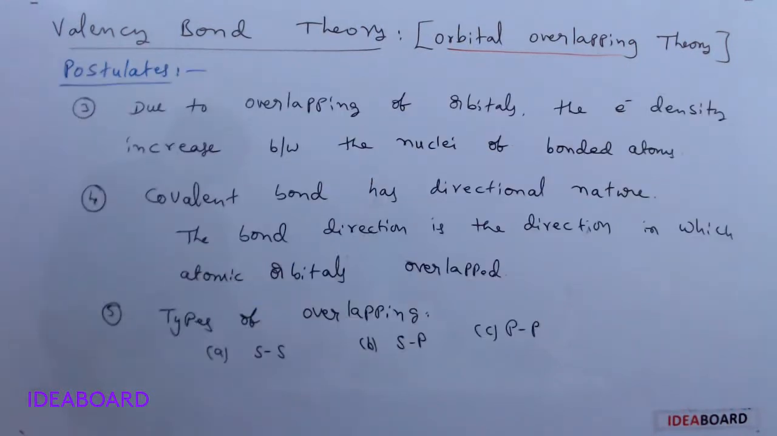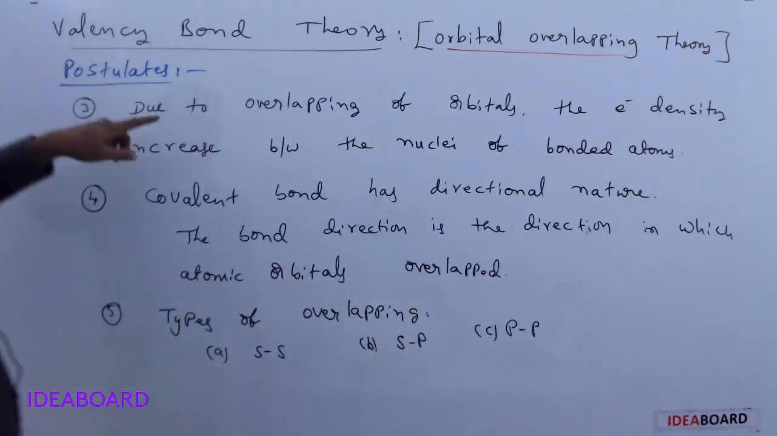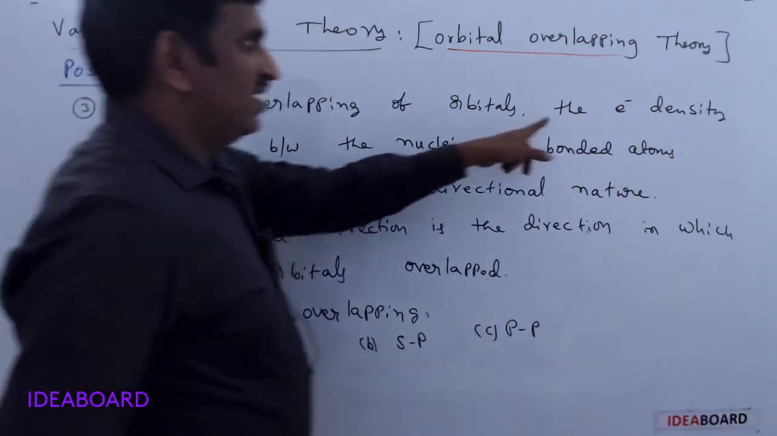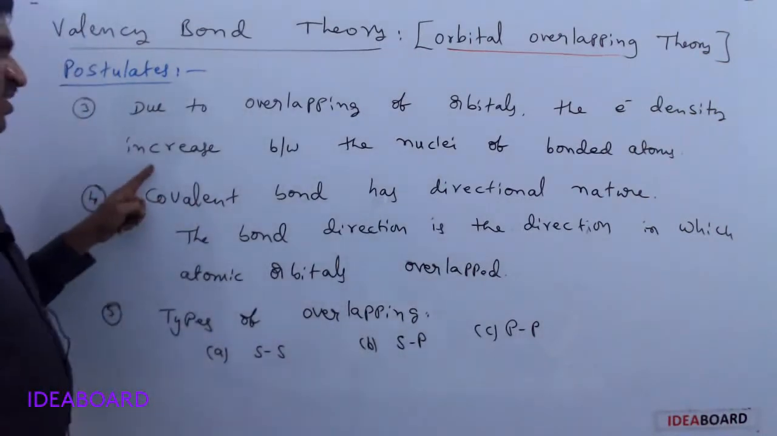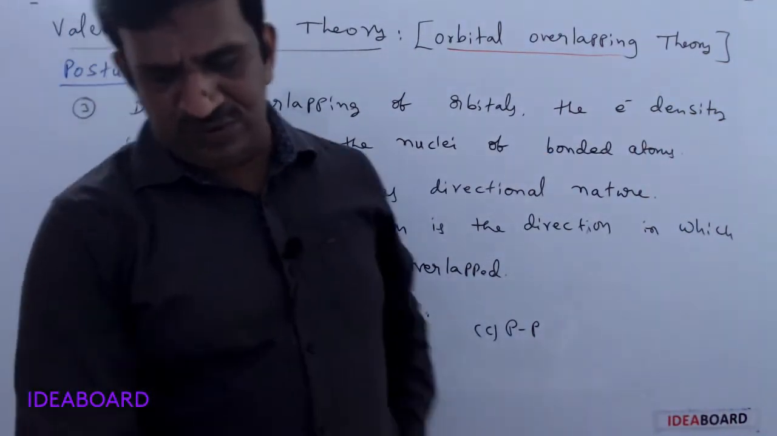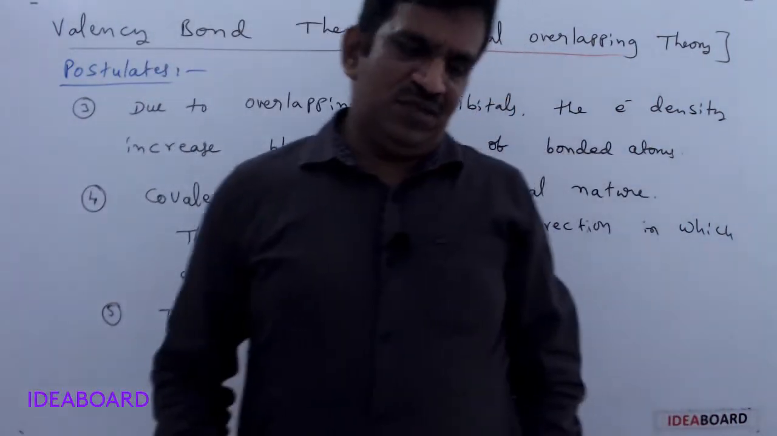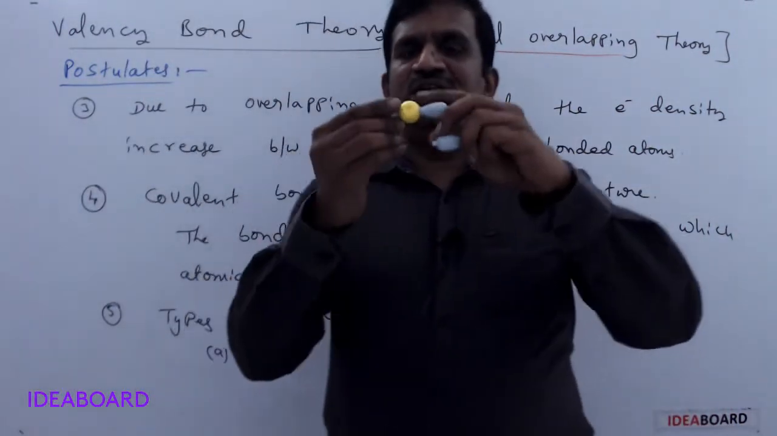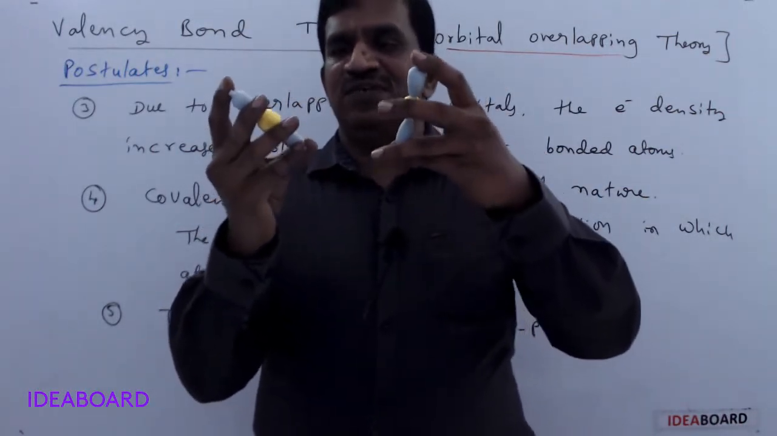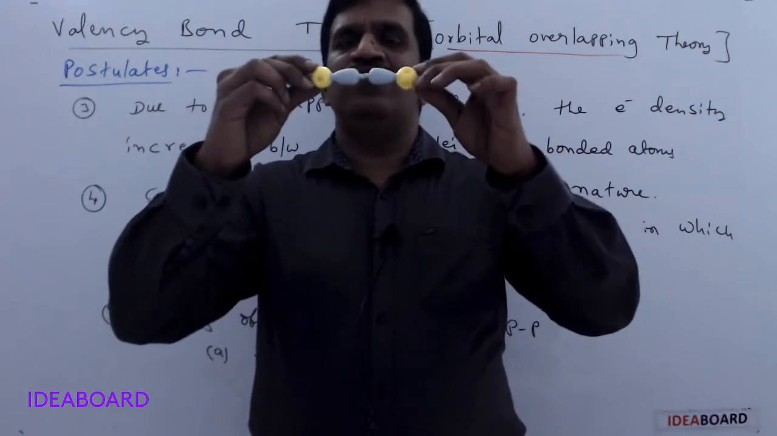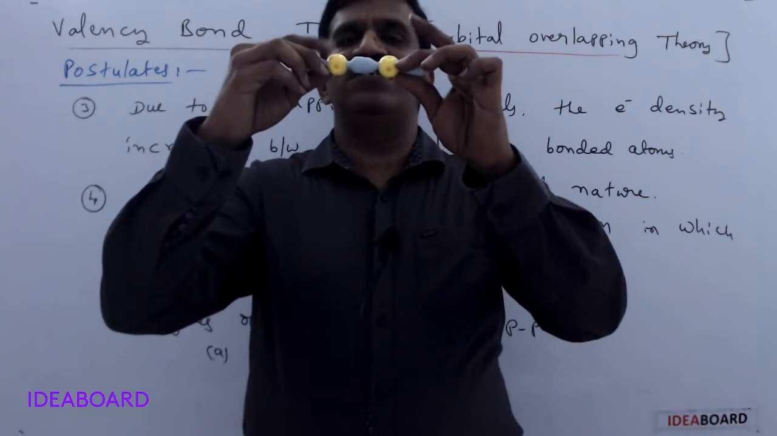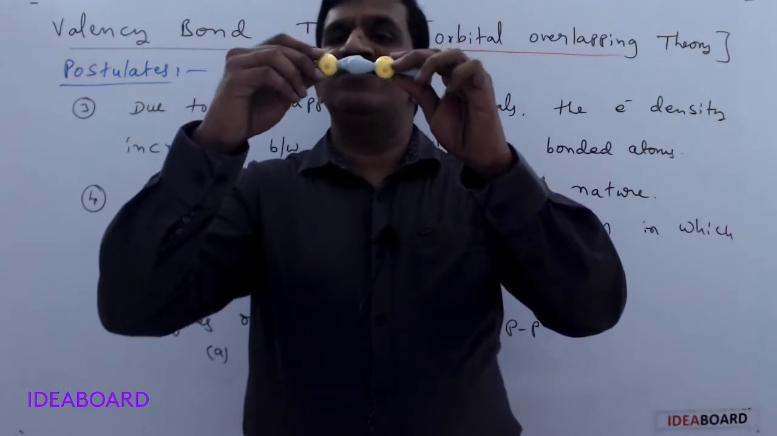That is the second point. Next point: due to overlapping of atomic orbitals, what happens? The electron density increases between the nuclei of bonded atoms. Suppose the yellow colored balls are two atoms, the central nuclei, and these are the orbitals. When they are trying to overlap, what happens? The electron density between the two nuclei increases.